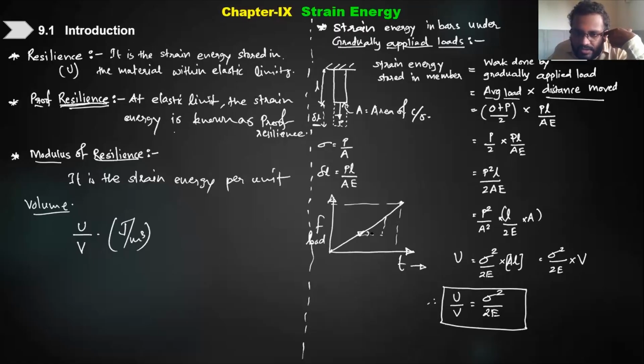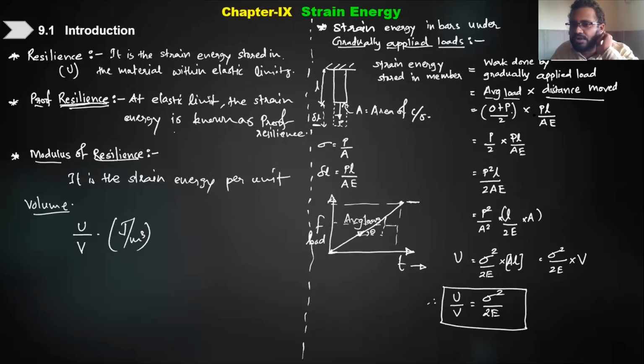The slope of this is the rate at which the load is applied. So the average load is maximum load plus minimum load divided by 2. Maximum is P, minimum is 0, divided by 2.